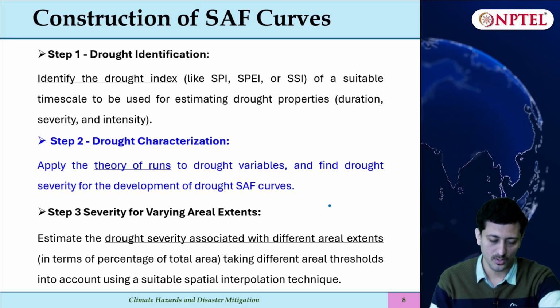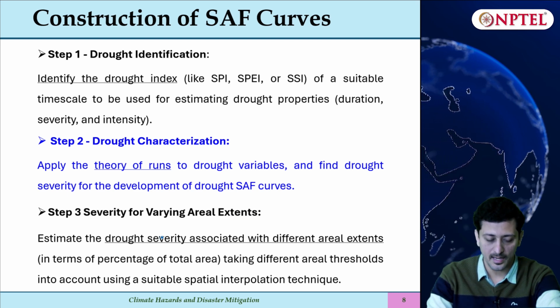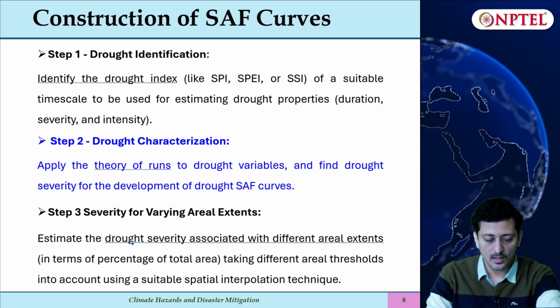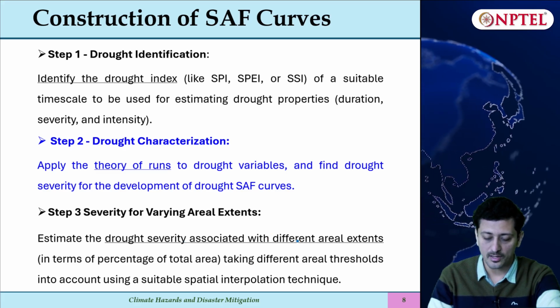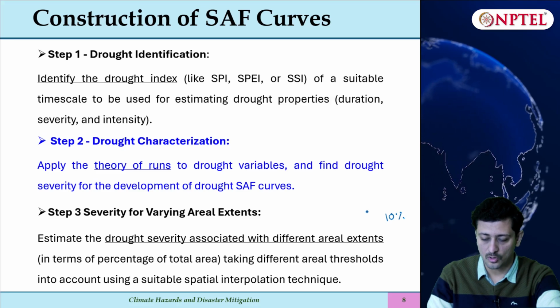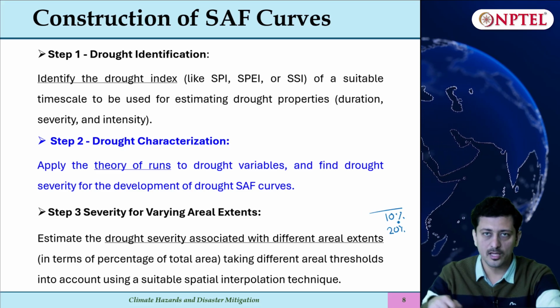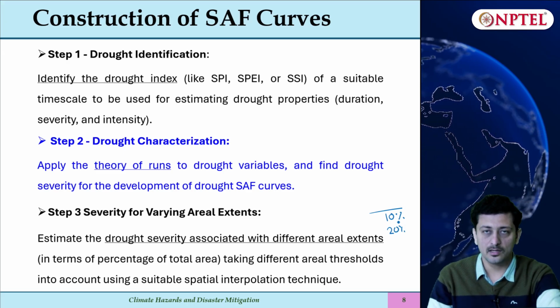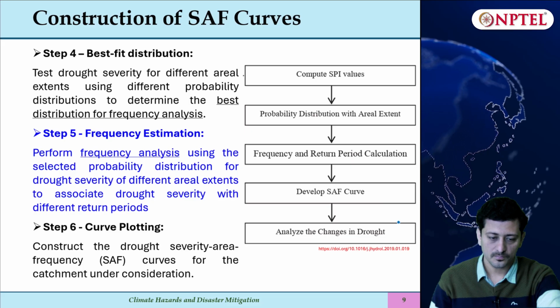So severity is the important thing. Next, we'll find severity for varying areal extent. So we'll estimate the severity associated with different areal extents, like taking the area threshold. So if we take 10% area threshold, what is the severity? 20% area threshold. So in a way you are lumping for that area and you are accounting what is the severity if you go on expanding the area.